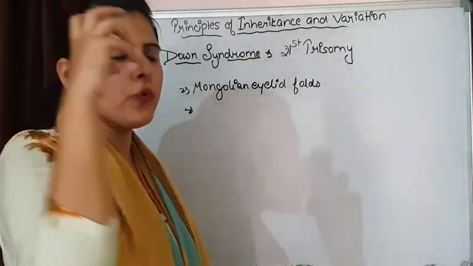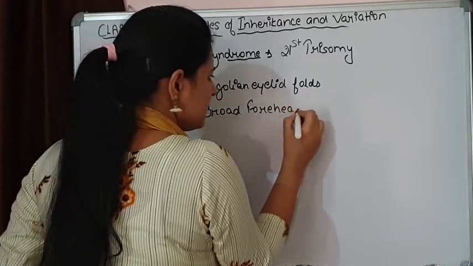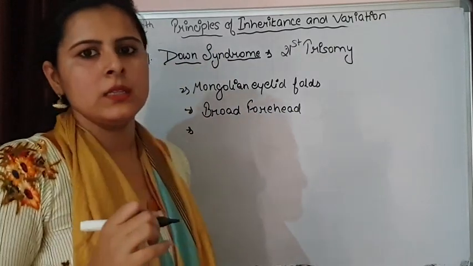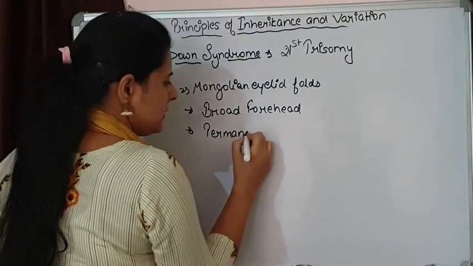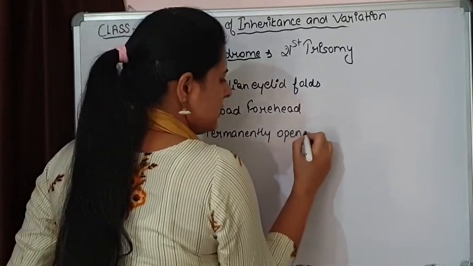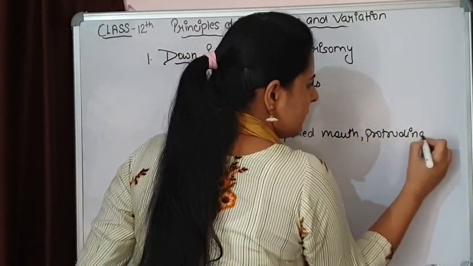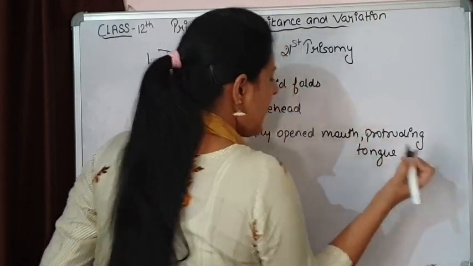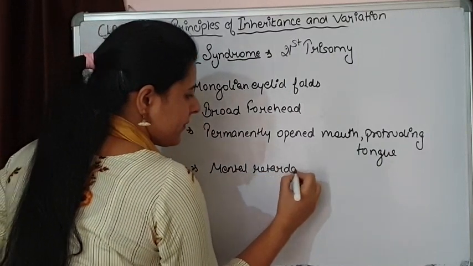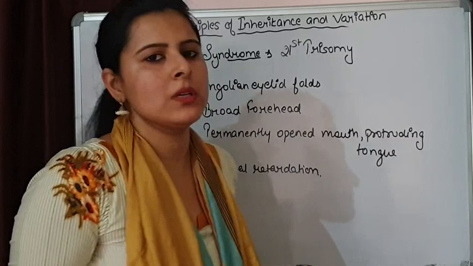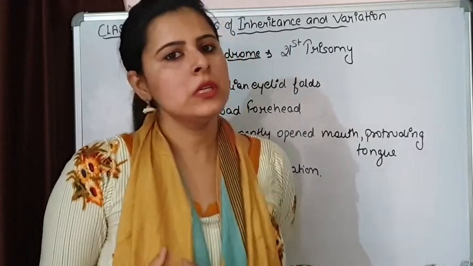There is a broad forehead, a permanently opened mouth with protruding tongue, and mental retardation also. Plus other organs like the heart, kidney, various organs are also affected because of Down syndrome.